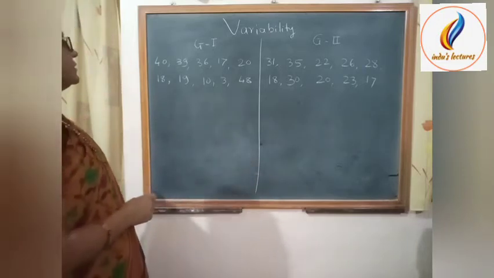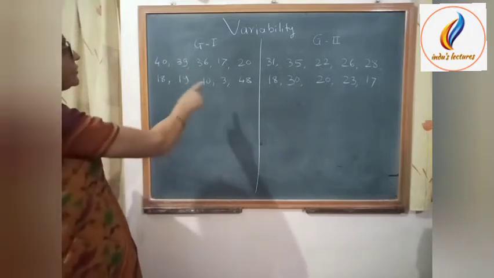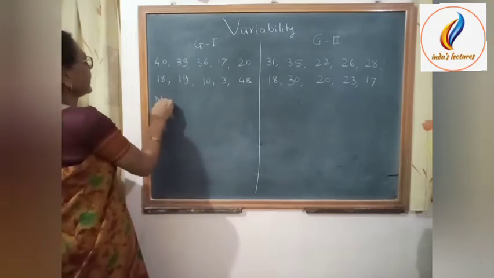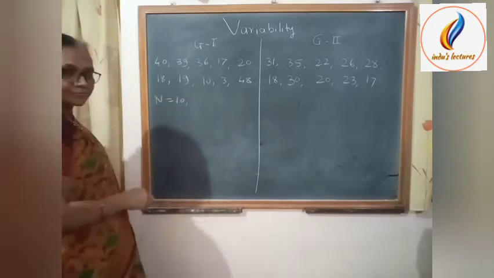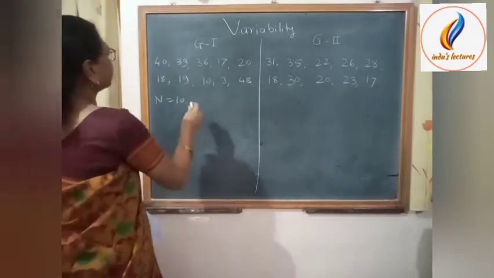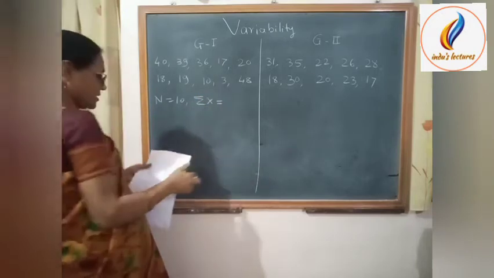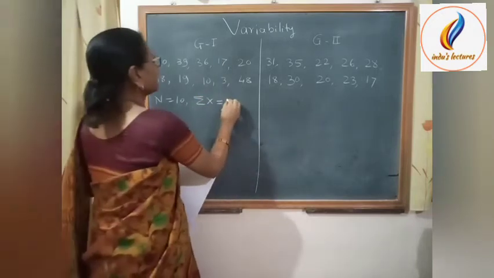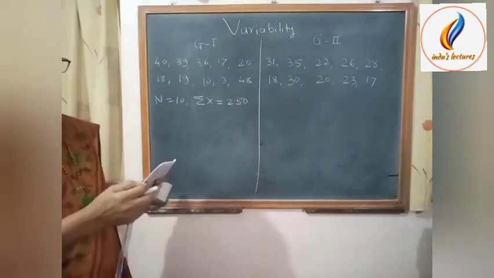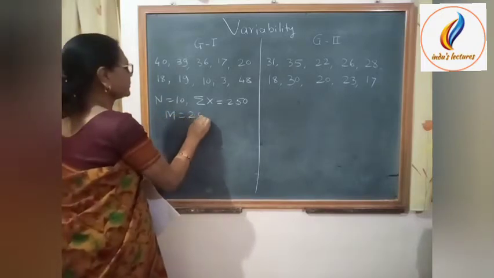Now consider the first group. If we count these scores, then the number of scores n is equal to 10. And if we find the sum of all the scores in group 1, it is 250. So its mean is equal to 25.